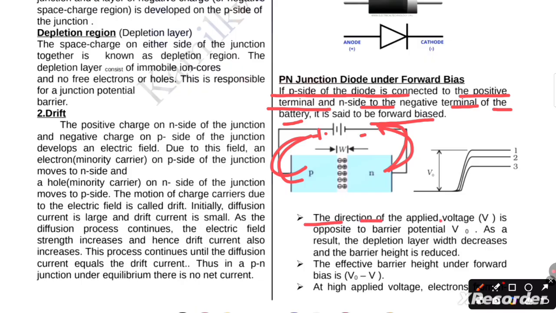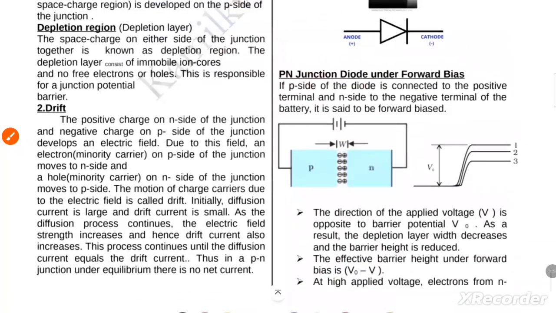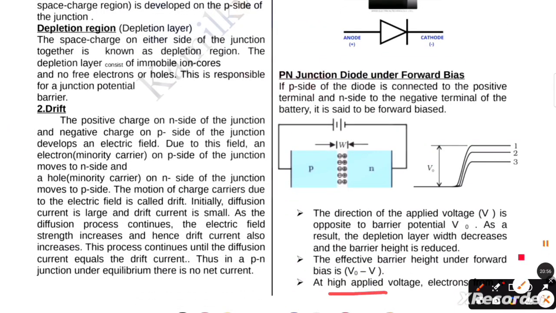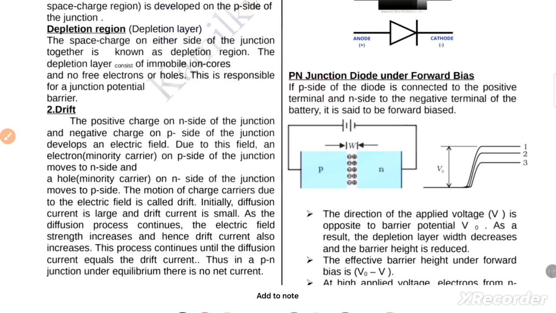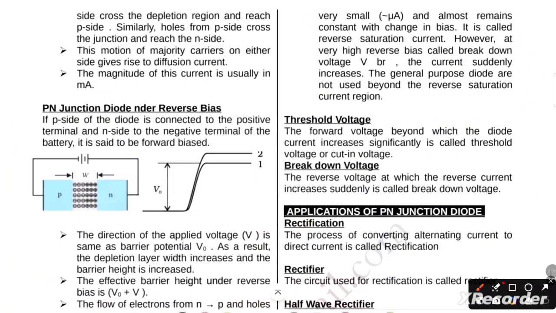The direction of the applied voltage V is opposite to the barrier potential V naught. As a result, the depletion layer width decreases and the barrier height is reduced. The effective barrier height under forward bias is V naught minus V. Now next, at a high applied voltage, electrons from the N side cross the depletion region and reach the P side.